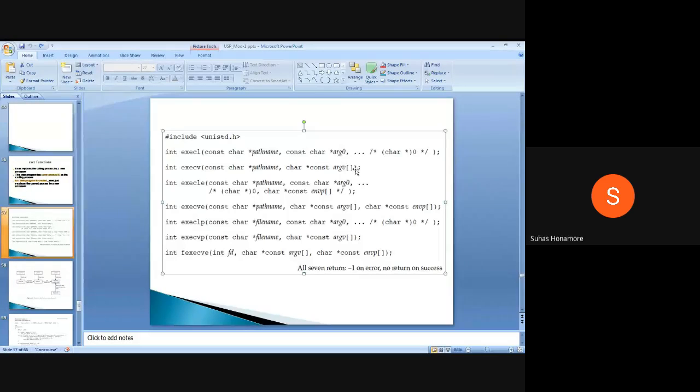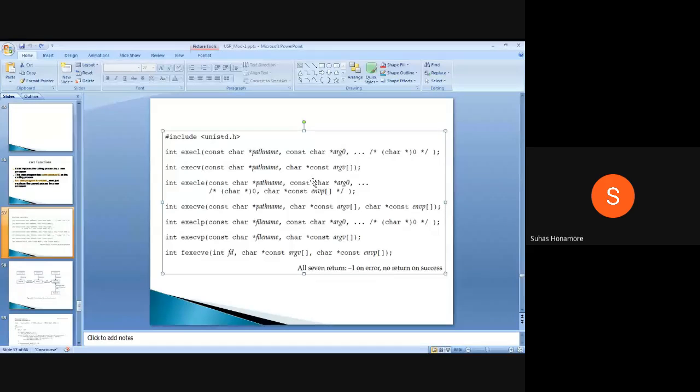Same thing in the vector also. If you listed 4 arguments in the vector, then the last one you have to give as a null pointer inside that vector. So both are almost the same thing. Just here you are listing it, and here you are making a vector.